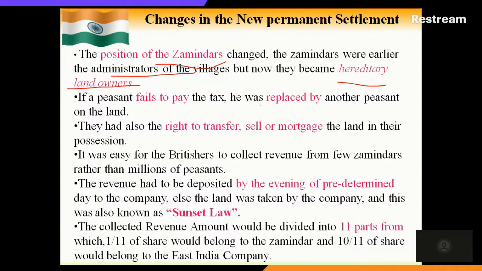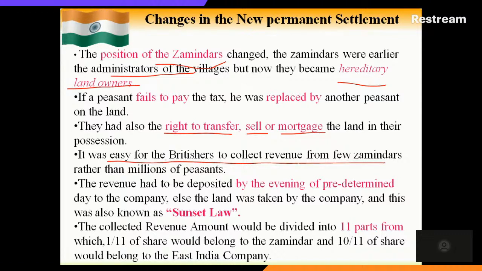One more provision added was that they also had the right to transfer: they could sell the land or mortgage the land in their possession. Because of this, it was easy for the British to collect land revenue from a few zamindars rather than from millions of peasants. This is why they opted for this model.